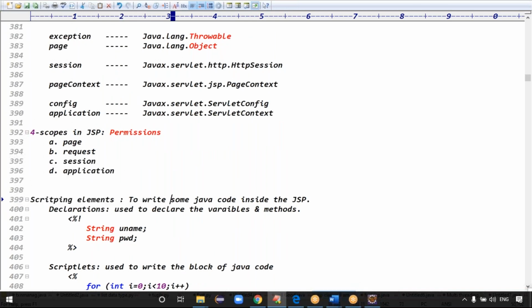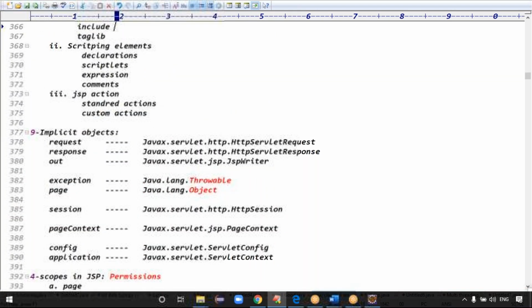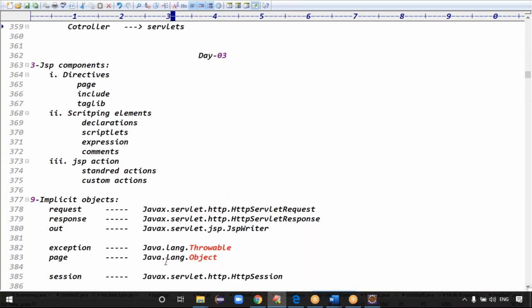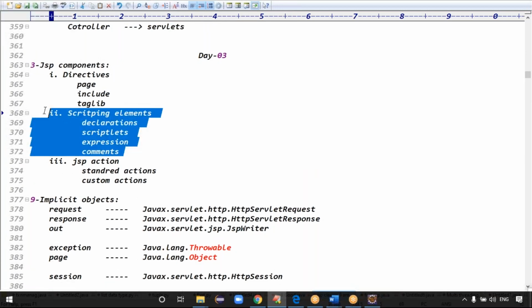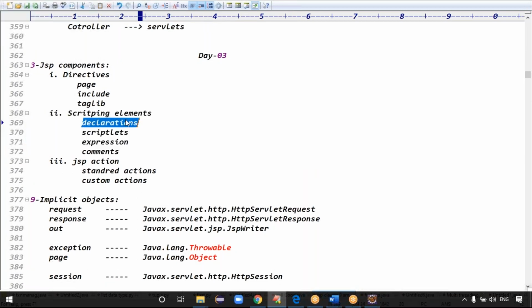Okay, how many scripting elements are there in total? Total four, guys. Today we are checking scripting elements. The declaration tag is to declare the variables and methods. The scriptlet tag is to write the block of Java code. The expression tag is to print the variables, and comments are to write the description, right?